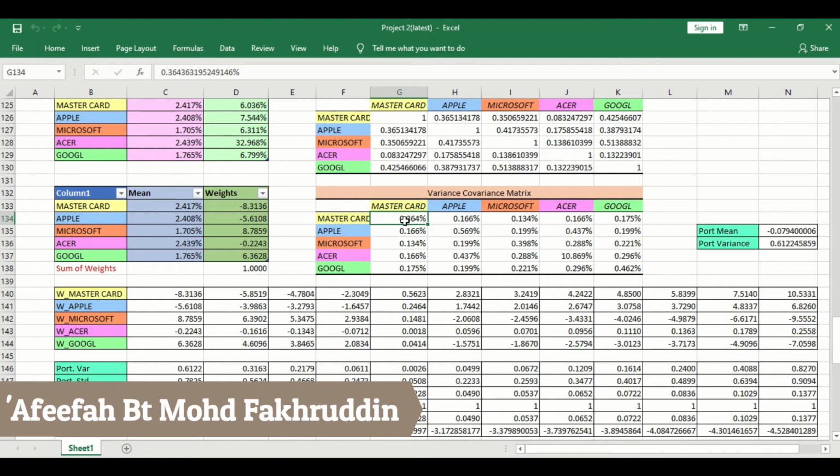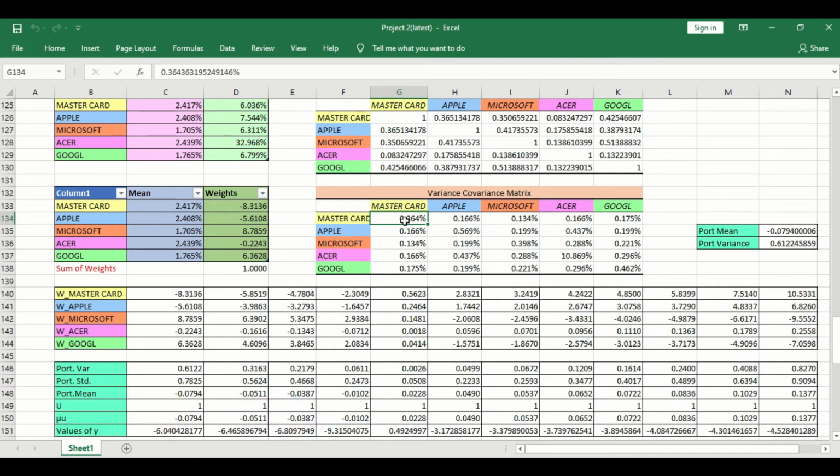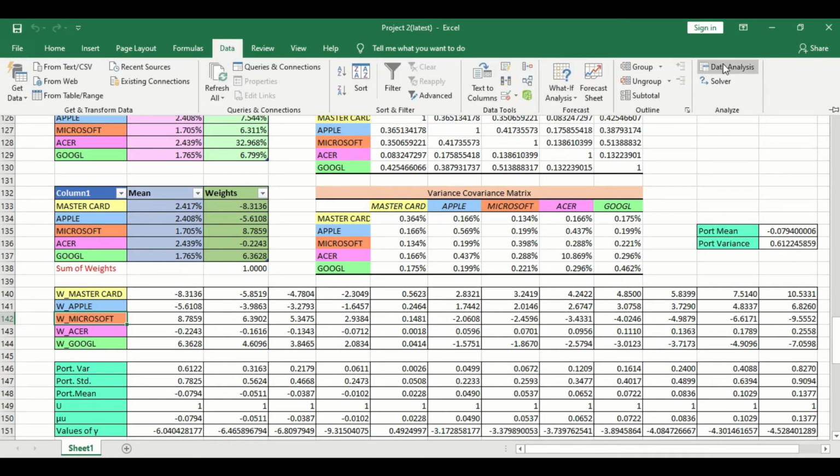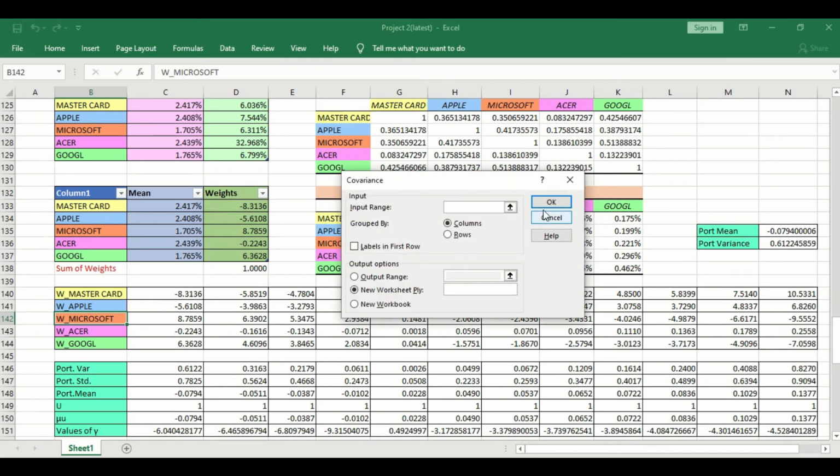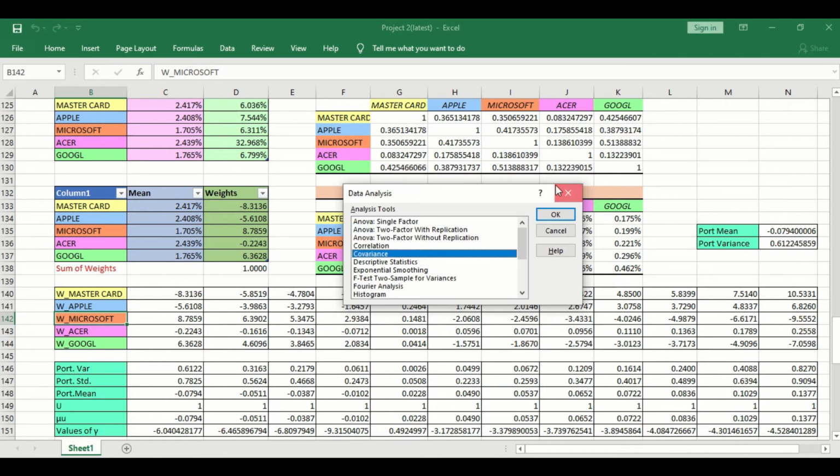So now I will explain the method on how to compute the variance covariance matrix and also the weights in the minimum variance portfolio. Firstly, for the variance covariance matrix, we use data analysis and we choose covariance and then we select OK. For the input range, we input the range for all the data of the stocks.